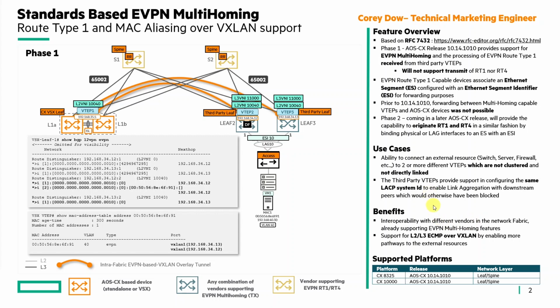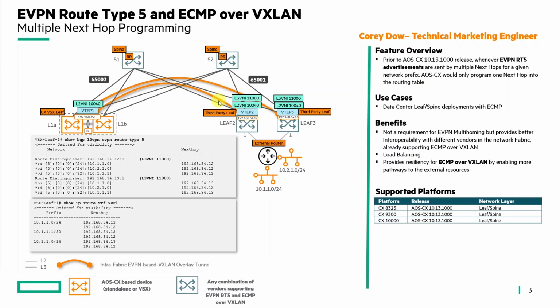We'll take a look at that on the next slide. And for supported platforms, the features are supported on the CX 8325 and the CX 10K, again, starting with 10.14 1010.